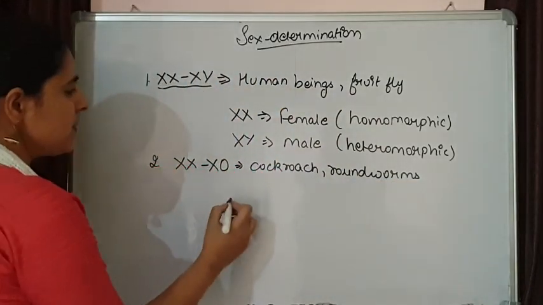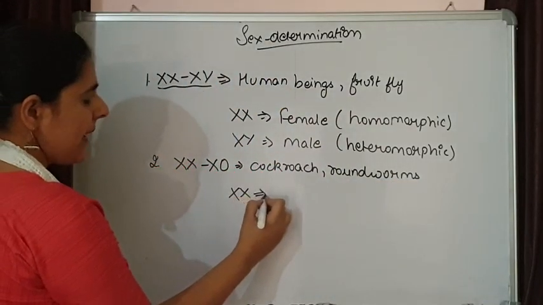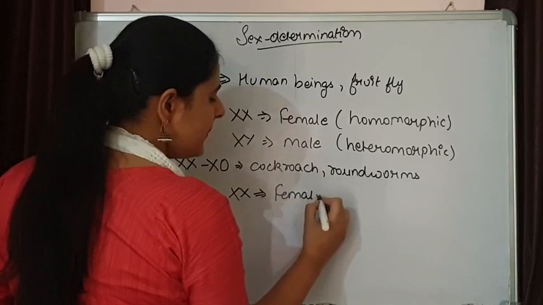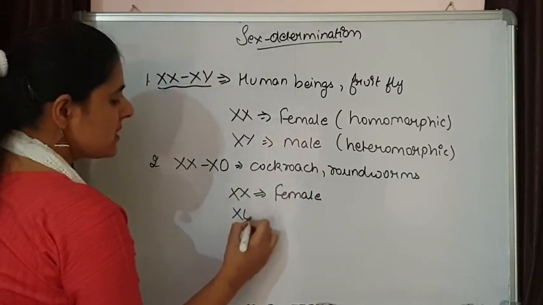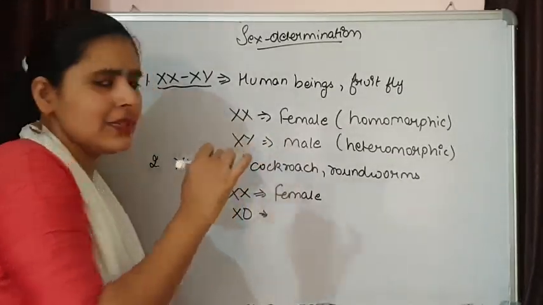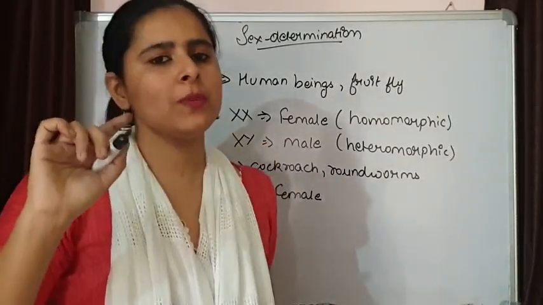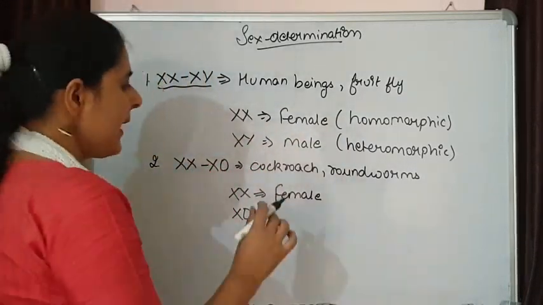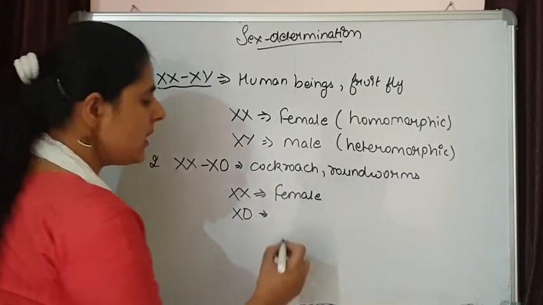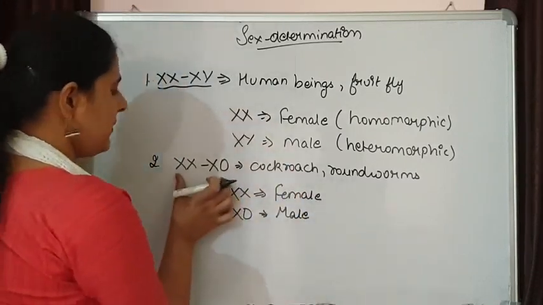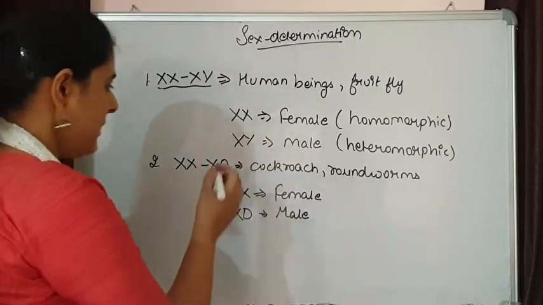Here the organism that has XX will behave as a female, and the organism which has only one single X, this O, or you can say this 0, means one chromosome is missing. They have only one single X chromosome, and this will behave as a male. So these types of organisms have this type of sex chromosomes.